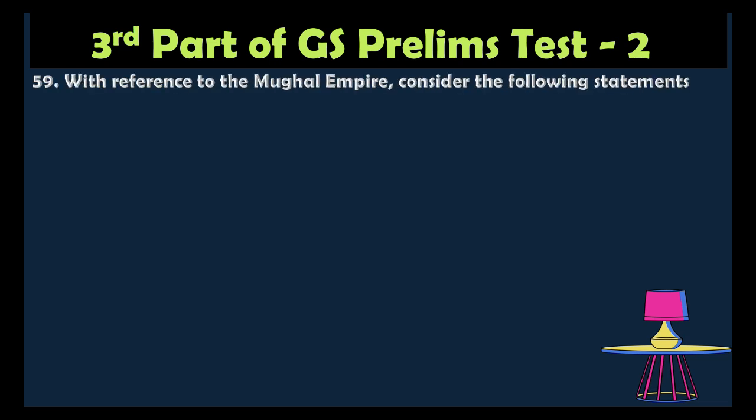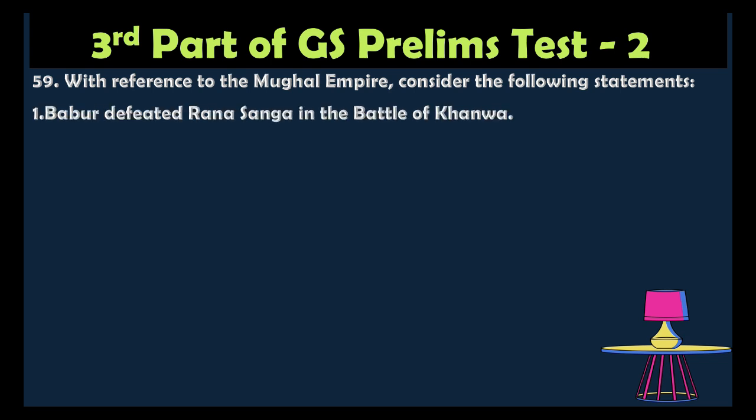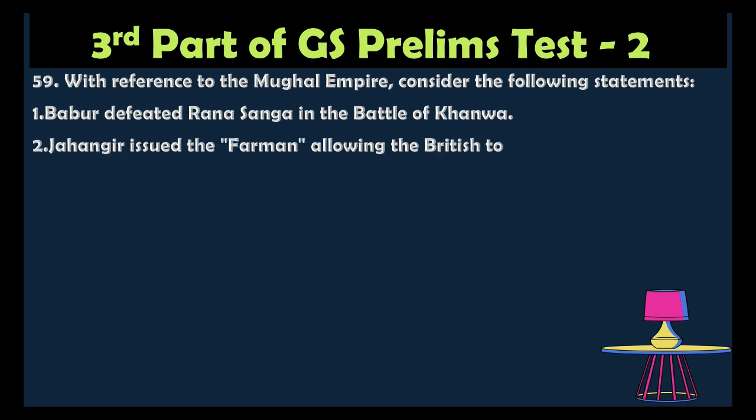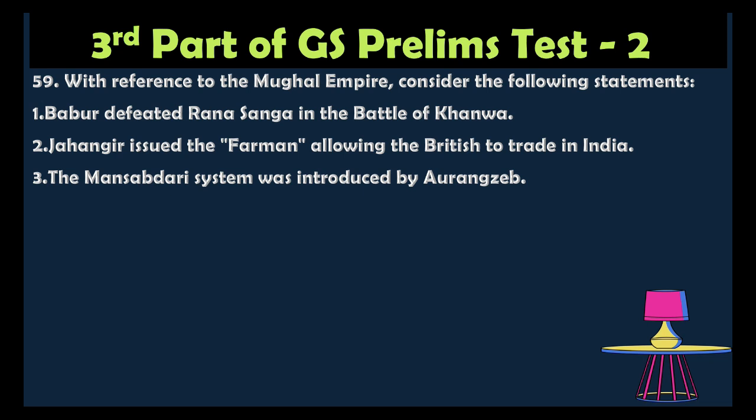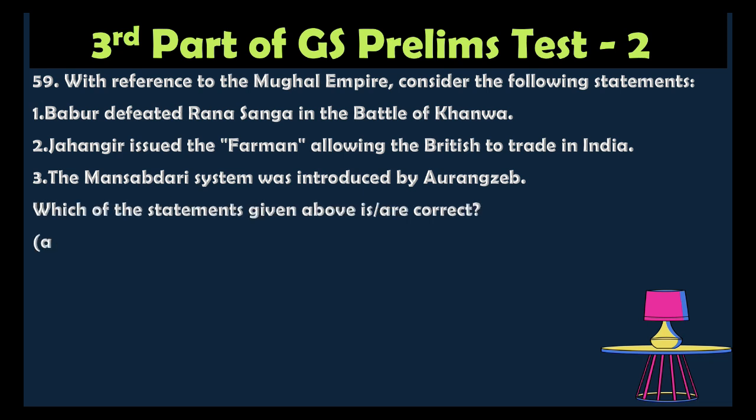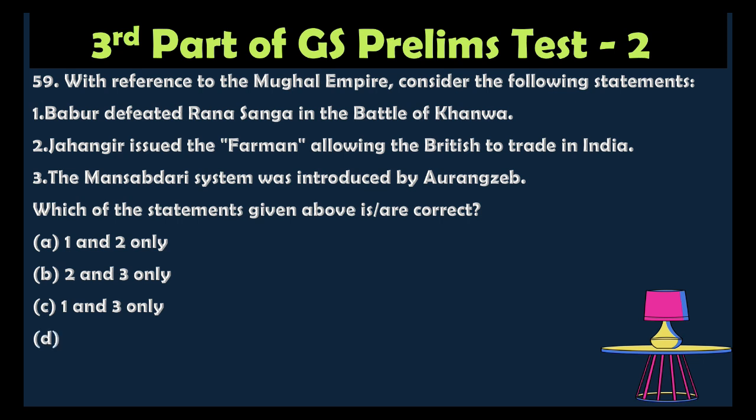Question number 59. With reference to the Mughal Empire, consider the following statements. 1. Babur defeated Rana Sanga in the Battle of Kanwa. 2. Jahangir issued the firman allowing the British to trade in India. 3. The Mansabdari system was introduced by Aurangzeb. Which of the statements given above is correct? Option A, 1 and 2 only. Option B, 2 and 3 only. Option C, 1 and 3 only. Option D, 1, 2 and 3.